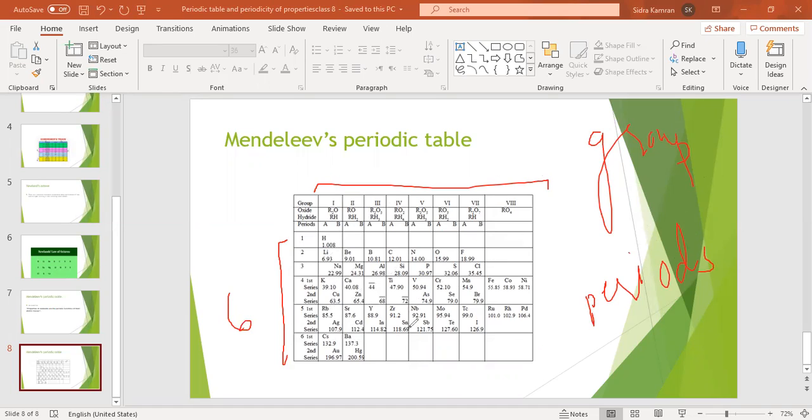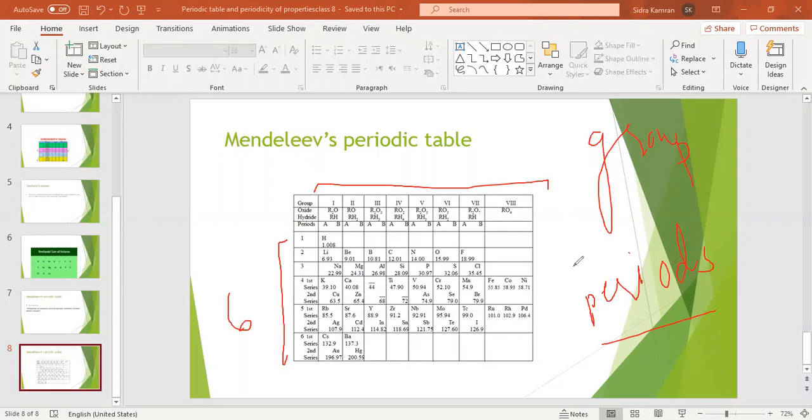Vertical columns are called groups and horizontal rows are called periods. So Mendeleev arranged elements in the form of groups and periods, and he stated that the properties of elements are the periodic function of their atomic masses. So here you can see elements are arranged on the basis of increasing atomic masses.